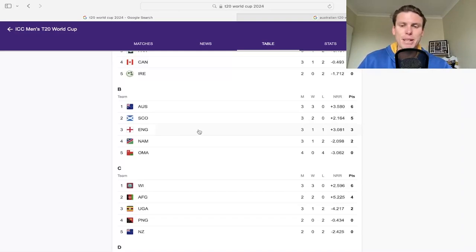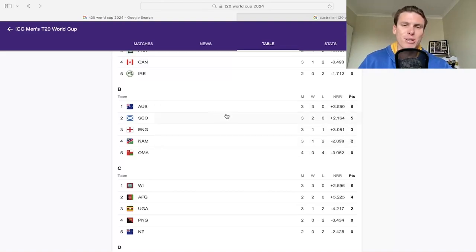So big news on that front. They've obviously had that one loss and the no result, which has hurt them. They get the one point each for the no result, which is why Scotland are on 5 rather than 4, and England are on 3 rather than 2, because you get 2 for a win. So yeah, that's the big news there. And obviously Namibia got a win there against Oman as well.